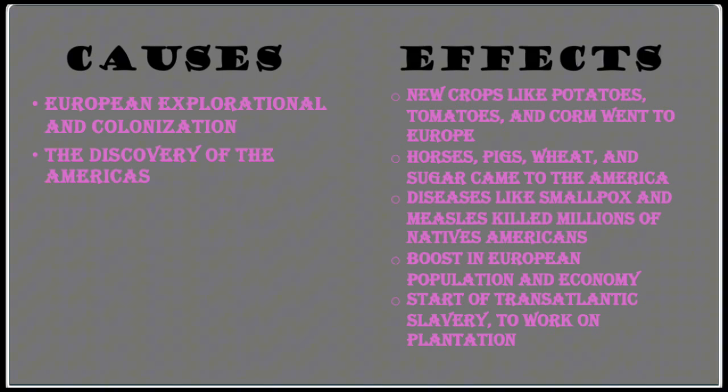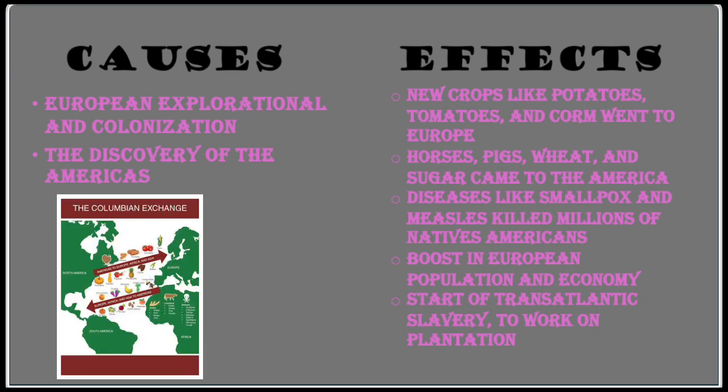The causes were European exploration and colonization and the discovery of the Americas. Effects were new crops like potatoes, tomatoes, and corn went to Europe. Horses, pigs, wheat, and sugar came to the Americas. Diseases like smallpox and measles killed millions of Native Americans. There was a boost in European population and economy, and the start of transatlantic slavery, which is to work on plantations.